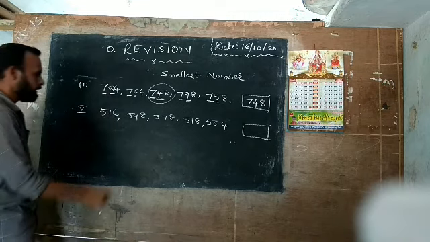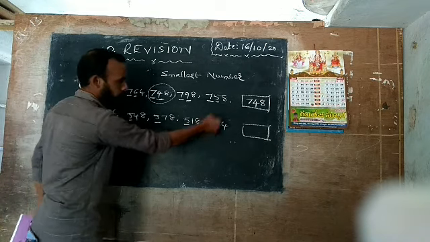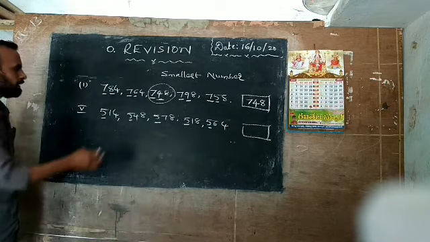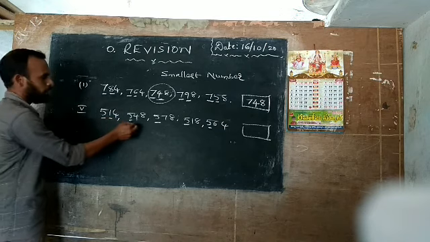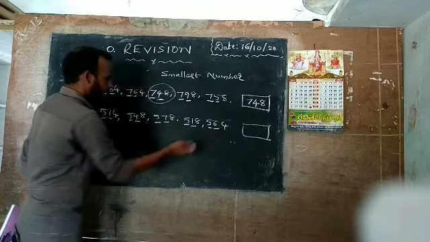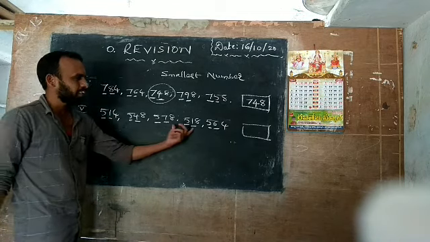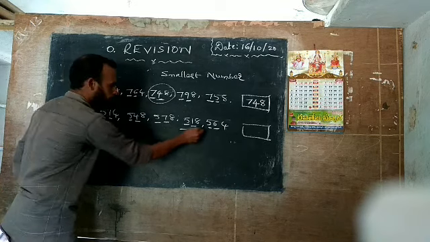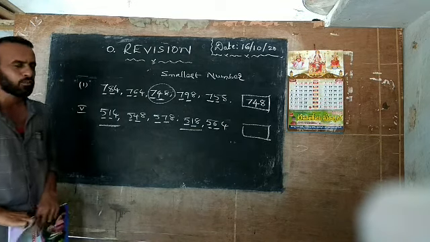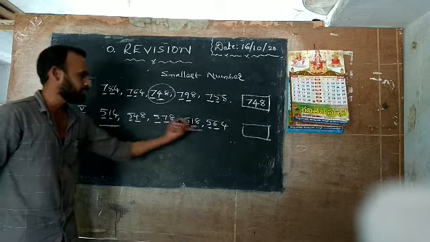Now come here. Here also all the hundreds place is 5: 500, 500, 500. Next come to the tens place. Here 1, here 4, here 7, here 1, here 6. Now which is the least number here? Here 1 and here also 1. Now you take only these two numbers. Why? Because the tens place has 1 here and 1 here. Both are the same. The remaining numbers are bigger.